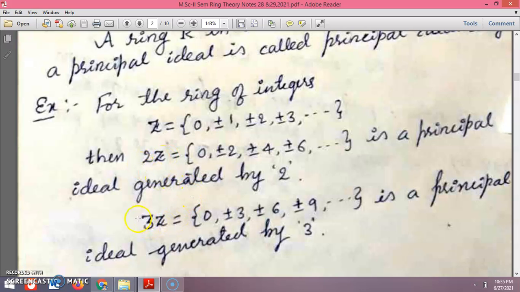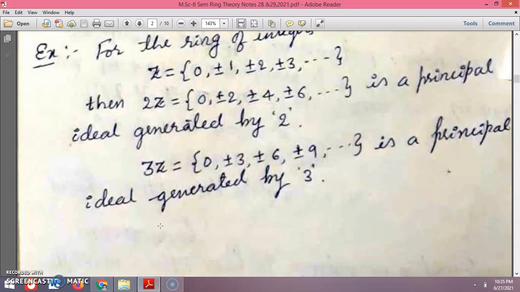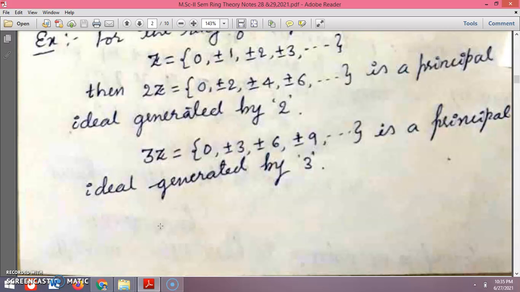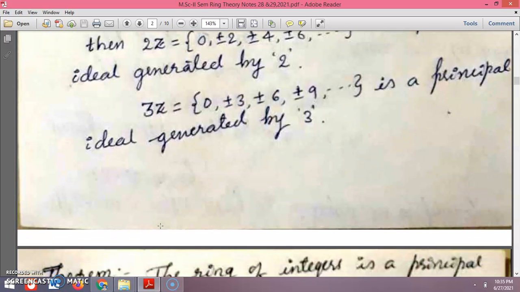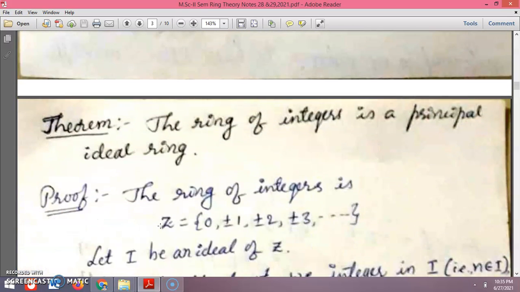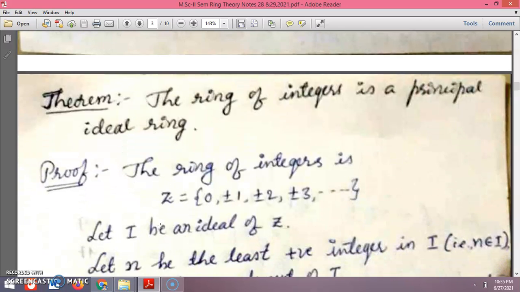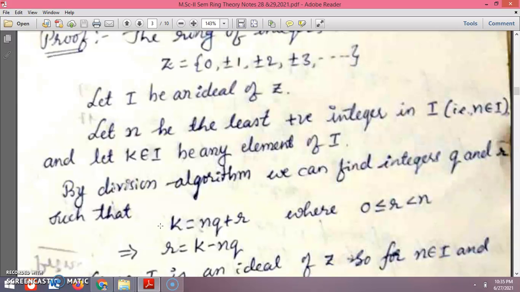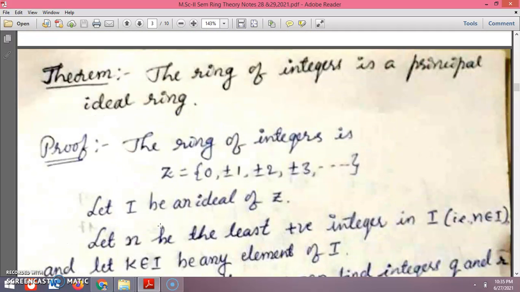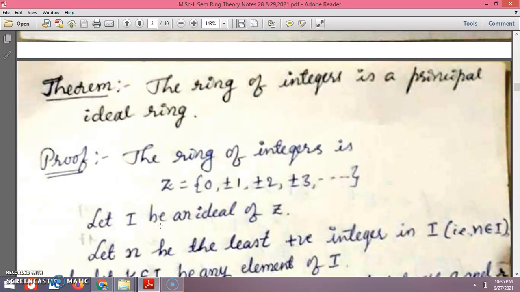Also you can take the multiples of 3, which is the principal ideal generated by 3. The ring of integers is a principal ideal ring, as we will explain in detail in the next class.